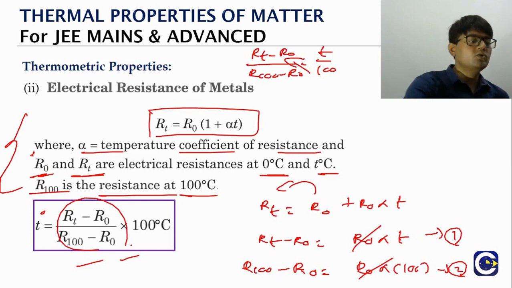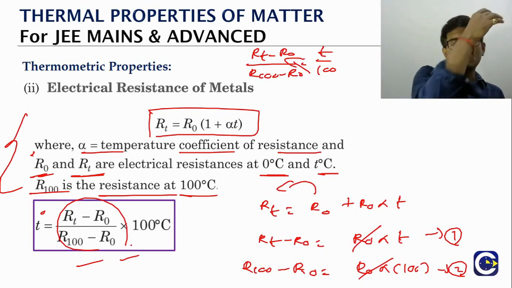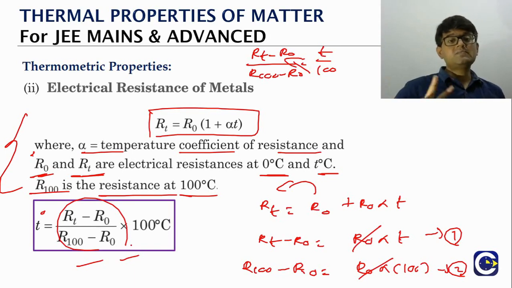So like this, if you have the resistance value at 0 degrees Celsius, the resistance at 100, and whatever is the resistance at the temperature T, we can find the value of temperature T. This is how thermometers based on the resistance measurement of metals work.